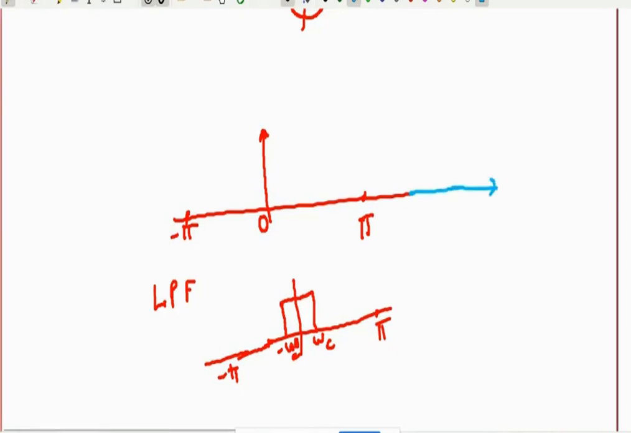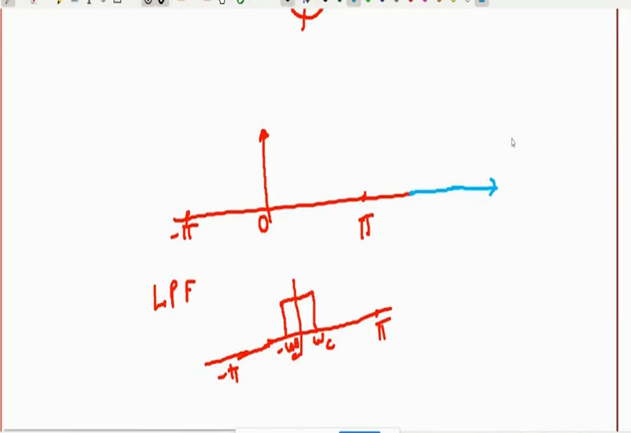It will have repetition. Pi to 3 pi, then 3 pi to 5 pi. Like that, it will have the repetition. So whatever portion will be there from minus pi to pi, the same will be there in pi to 3 pi, the same will be there in 3 pi to 5 pi.